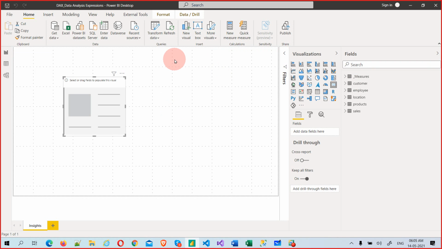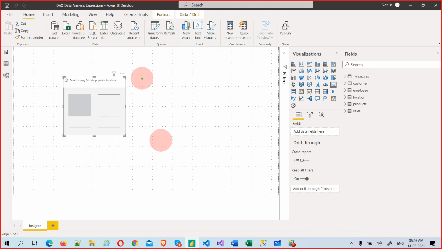Except for this Enter Data table, which you can see and which will load back. Anything created with DAX, you will not see back in Power Query. Power Query can only see what comes from the source. Just assume it like this.